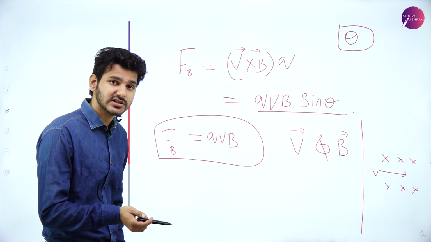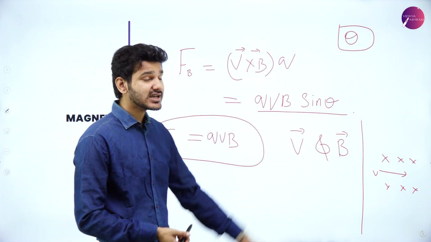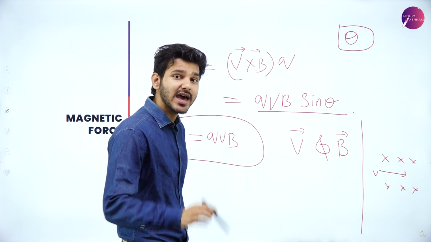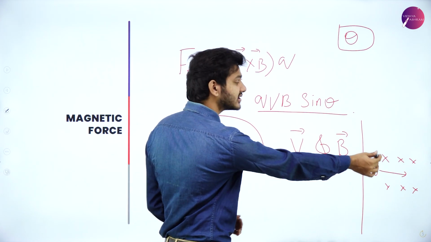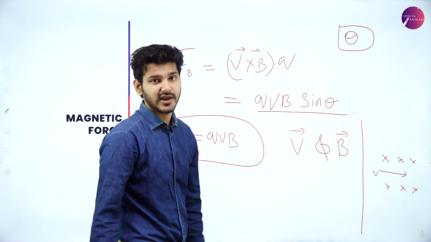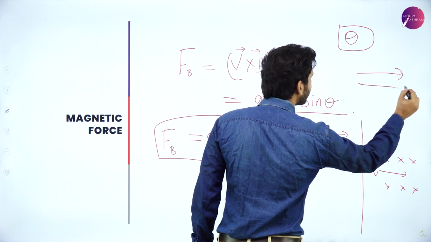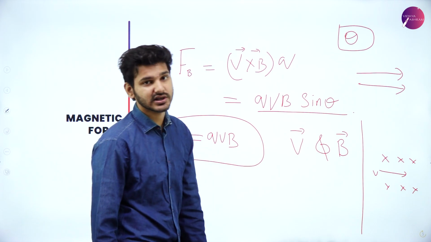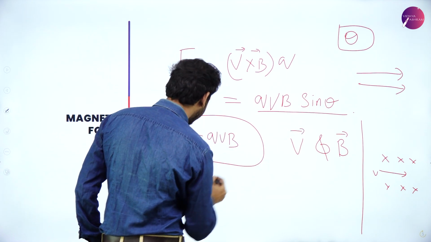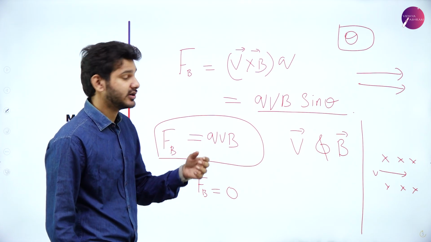If the velocity vector and the magnetic field vector are parallel or anti-parallel to each other, that is, the angle theta is equal to 0 degrees. So if this is the direction of the magnetic field and the charged particle is going inwards with a velocity of V, both the directions are pointing the same way, which means the angle between those two lines is 0, that they are parallel lines. The angle between them is 0 degrees, which means sine theta will be 0, so FB will be equal to 0, as sine 0 is 0.